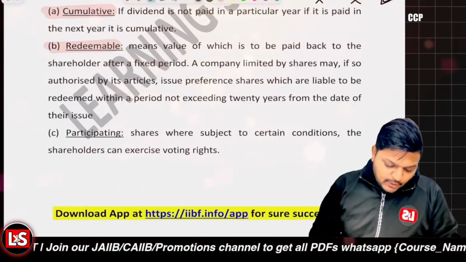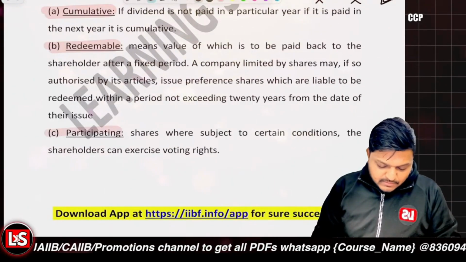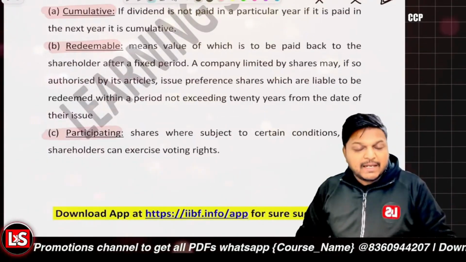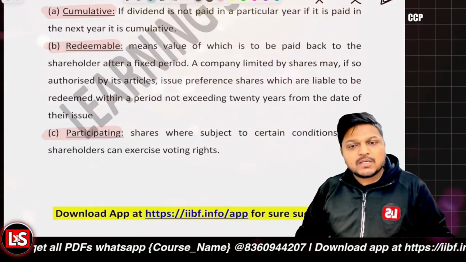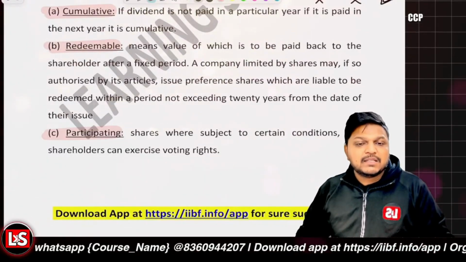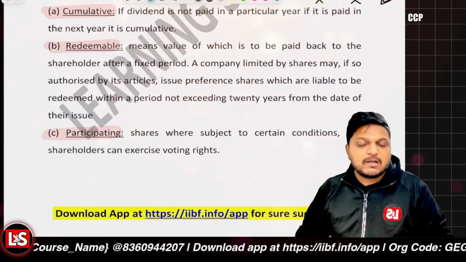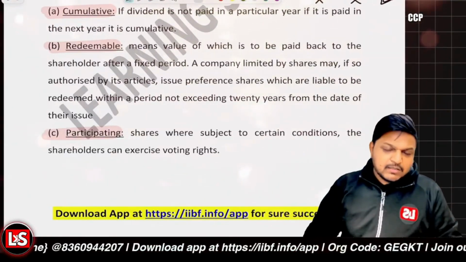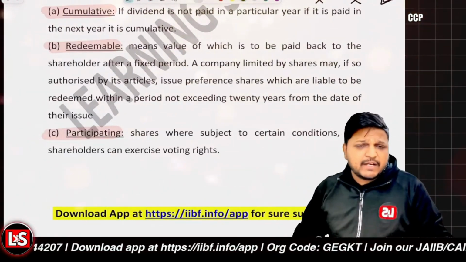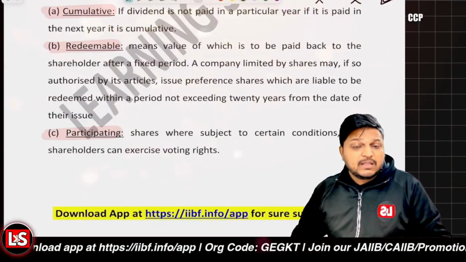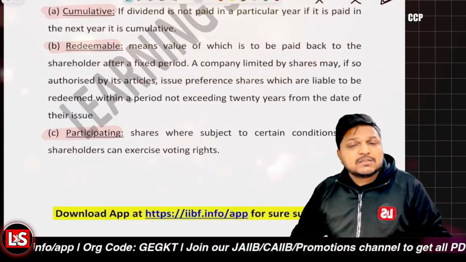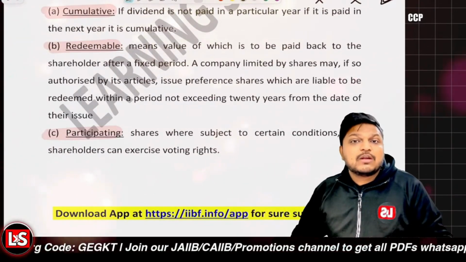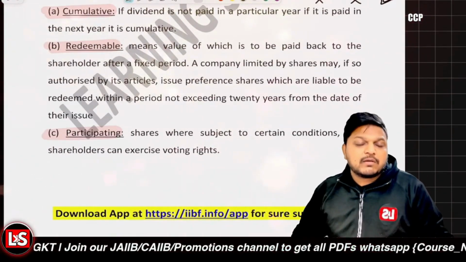And further, it's related to participating preference shares. Participating preference shareholders can participate in the profits of the company. Let's say the dividends are declared and the retained earnings are retained, and after that, if there is any profit left, the participating preference shares would be able to participate in that extra profit amount which is not used anywhere, right?